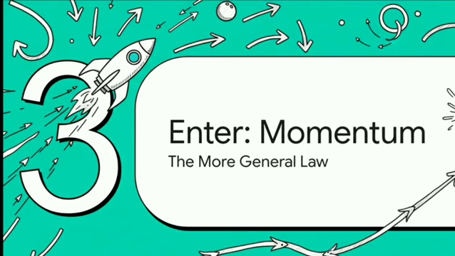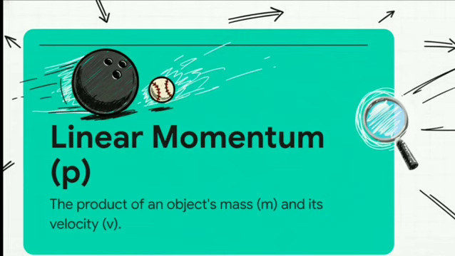It's the concept that truly governs motion in the universe, and it's called momentum. Okay, so momentum, we use the letter P for it, is basically mass in motion. It's a way to measure just how hard it is to stop something that's moving. The more massive it is or the faster it's going, the more momentum it's got. A bowling ball and a baseball can actually have the same momentum, but that baseball would have to be moving way, way faster.